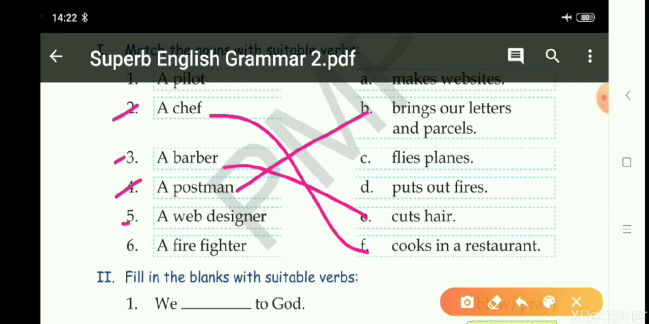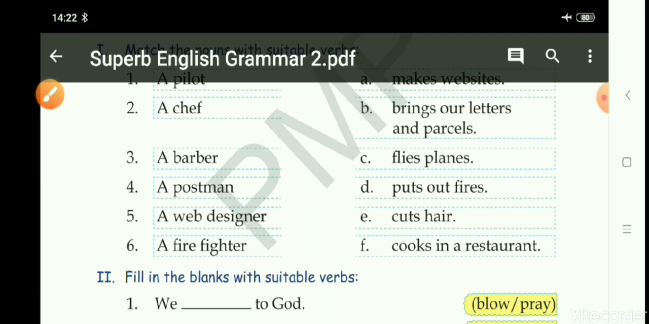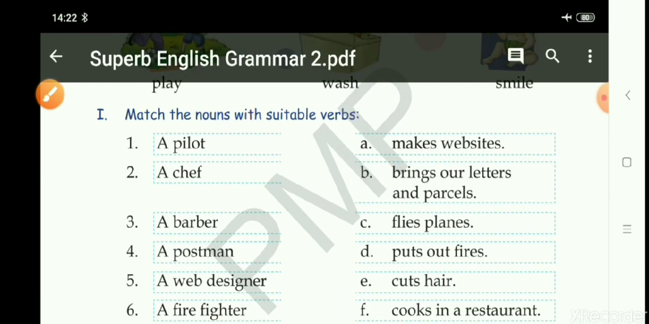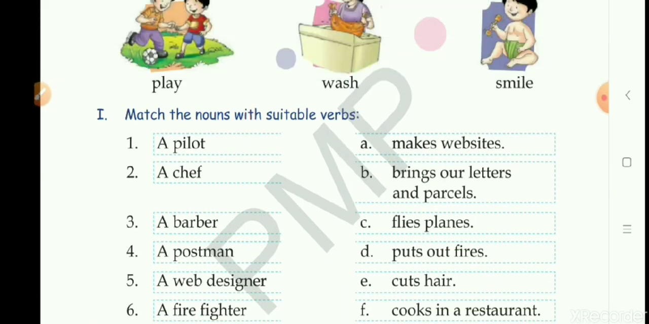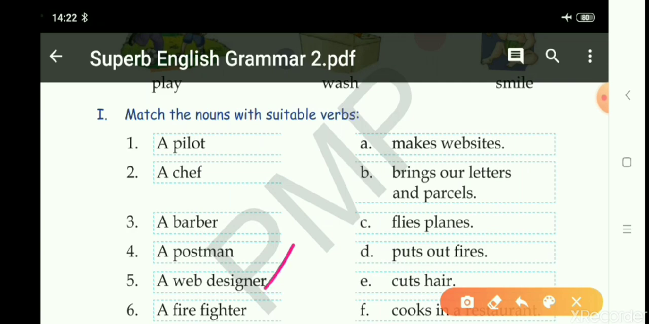Now number five, a web designer. Now children, what action is done by a web designer? A web designer makes websites. Okay. And finally, number six, a firefighter. The action which a firefighter does is he puts out fires. So we are done with this.